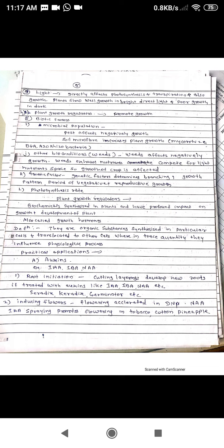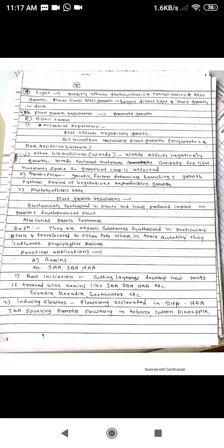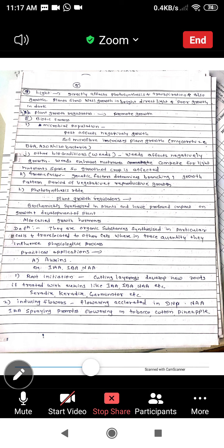Then photosynthesis rate. Increase in photosynthesis rate, we know, directly affects the rate of growth. That is, it also increases the growth of the plants. So these are the important factors which affect the growth of the plant.